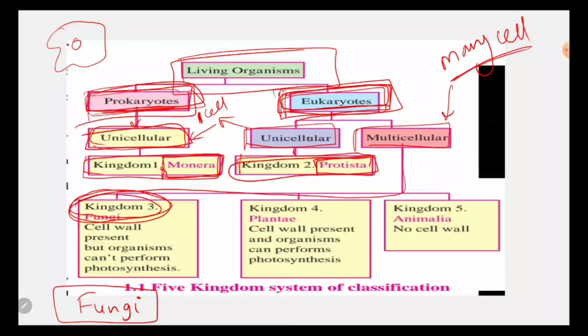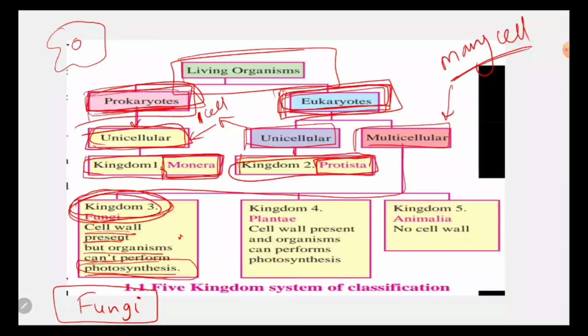Okay, then what is the difference between Fungi, Plantae and Animalia? In Fungi the cell wall is present but the organism can't perform photosynthesis. Now what is photosynthesis? Photosynthesis is the process by which plants make their food, with the help of the sun rays. So in kingdom Fungi, the cell wall is present but the fungus cannot produce its own food. It has to depend on other things to eat. So this is the difference between Fungi and Plantae.